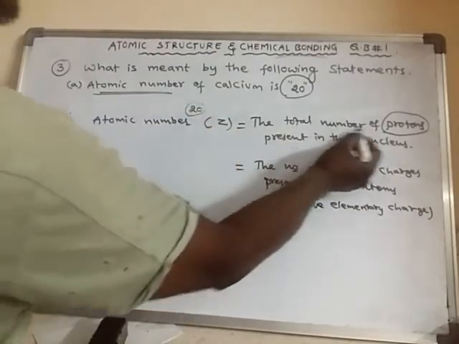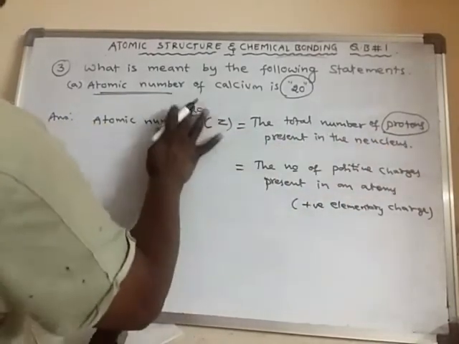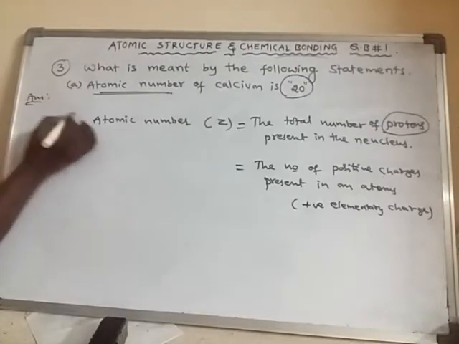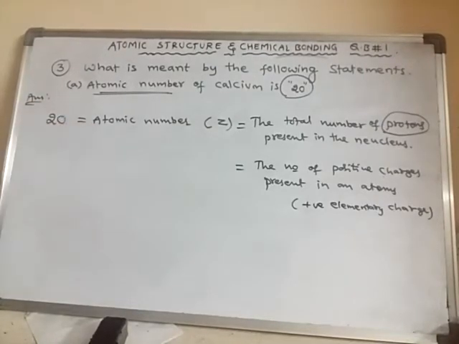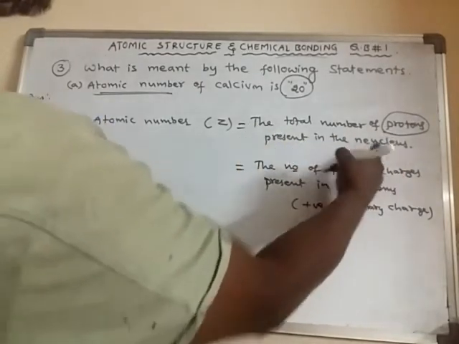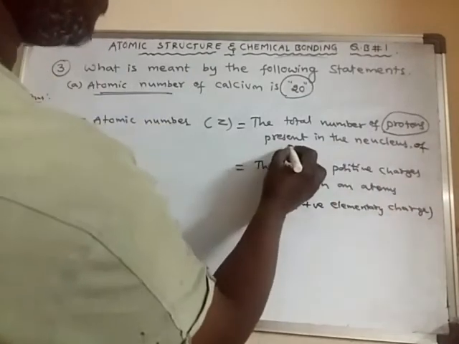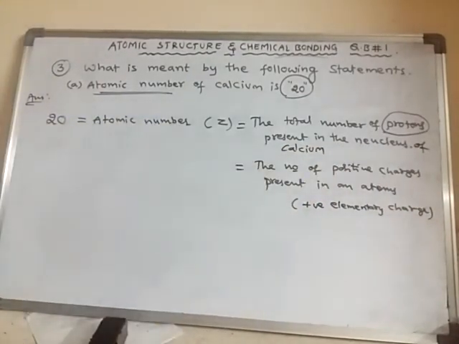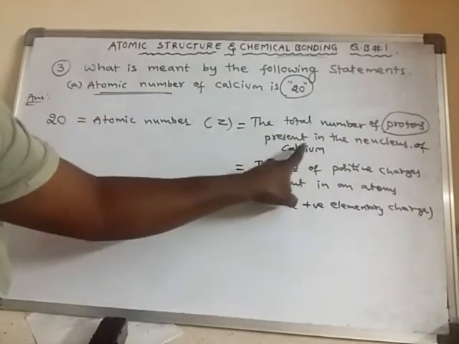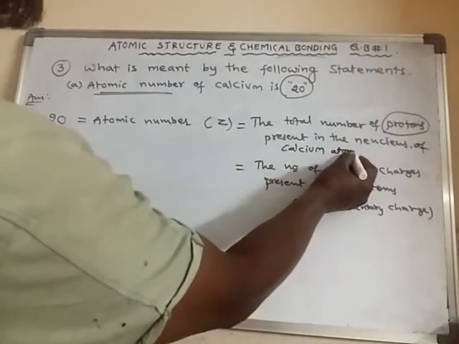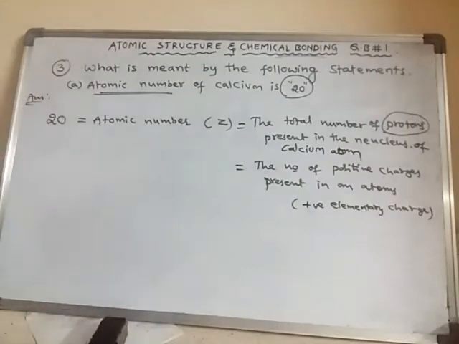When the atomic number is equal to 20, then the total number of protons present in the nucleus of calcium will be equal to 20 only, because atomic number is 20 means the total number of protons present in the nucleus of calcium atom will be equal to 20.